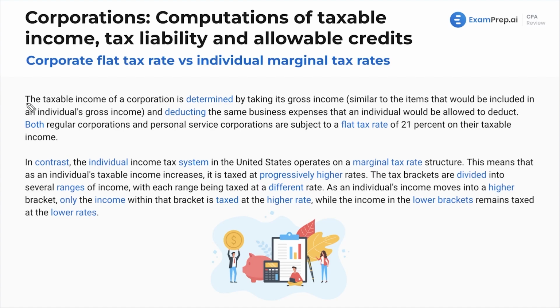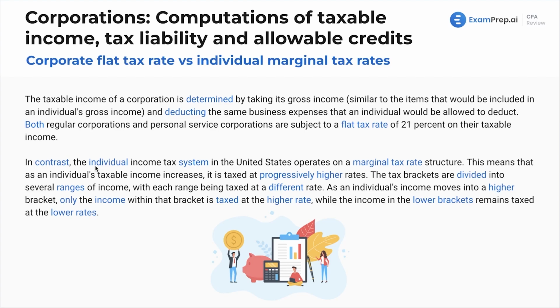This is very helpful. So, the taxable income of a corporation is determined by taking its gross income, now similar to the items that would be included in an individual's gross income, and deducting the same business expenses that an individual would be allowed to deduct. Both regular corporations and personal service corporations are subject to a flat tax rate of 21% of their taxable income. So we just simply multiply 21% by the taxable income, just like how you calculate sales tax. Lots of taxes are flat rates. Just multiply it by the percent.